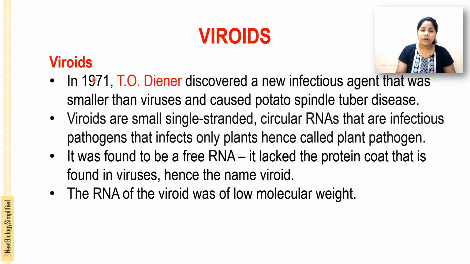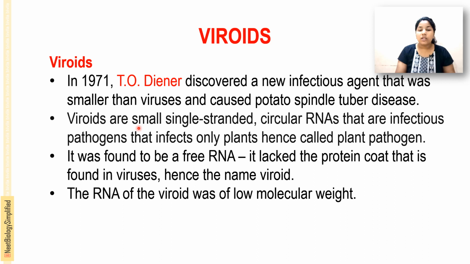Next is the viroids. In 1971, Theo Diener discovered a new infectious agent that was smaller than the viruses and caused potato spindle tuber disease. It is actually smaller than the virus.